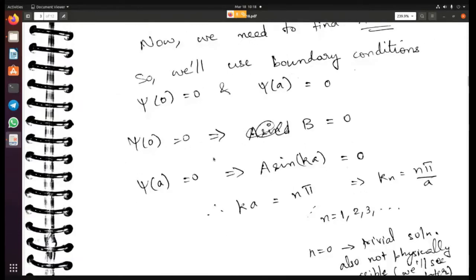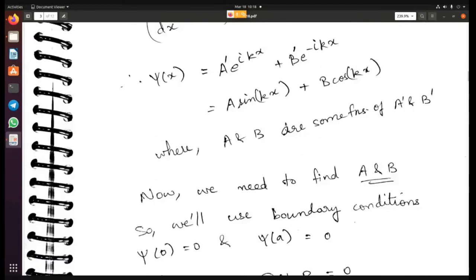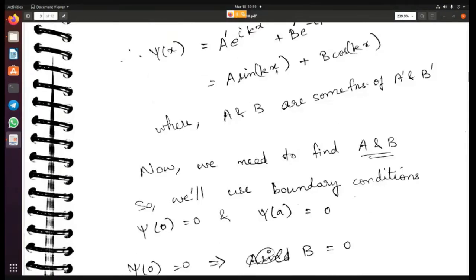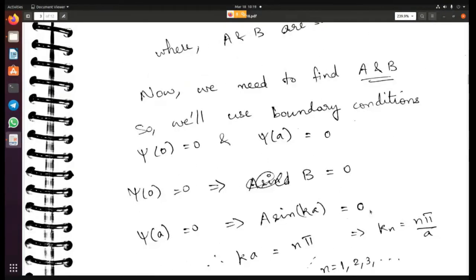All right. Then the second condition is psi of A is equal to 0, right? Because at the other boundary also the wave function becomes 0. So again you just put A in these equations. So B is already 0, so this term becomes 0 anyway. And then here you have A sine Ka equal to 0.